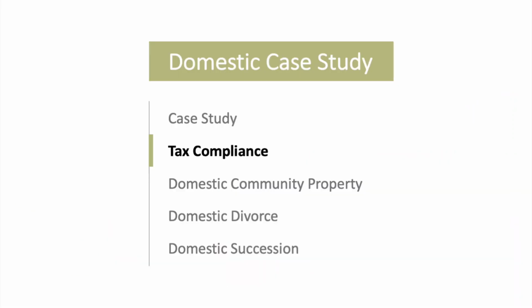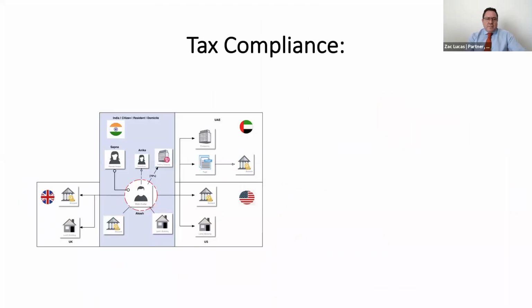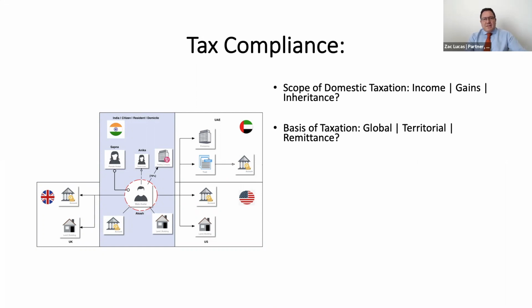Unusually on these virtual roundtables, we don't generally go into tax, but in this case, we're going to look at the tax compliance aspects as an additional feature. So from a tax compliance perspective, looking at it from an Indian standpoint, what we'll discuss is the following: the scope of domestic taxation, income gains, and particularly if there are any inheritance taxes. The basis of taxation in India: is it global, territorial, remittance? How does it work? And the attribution of taxation.